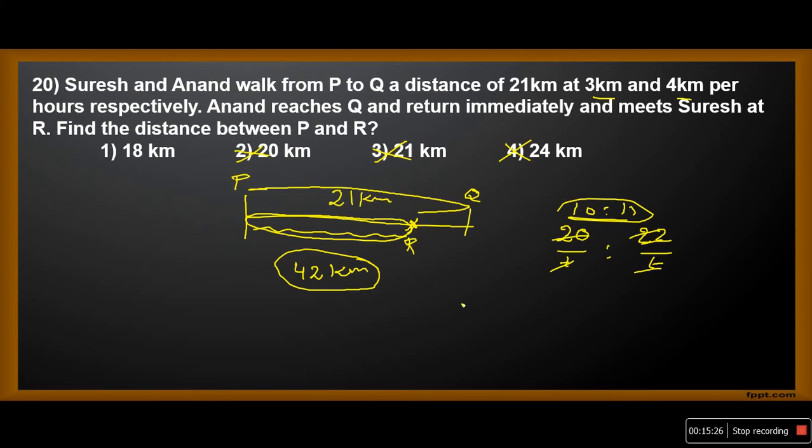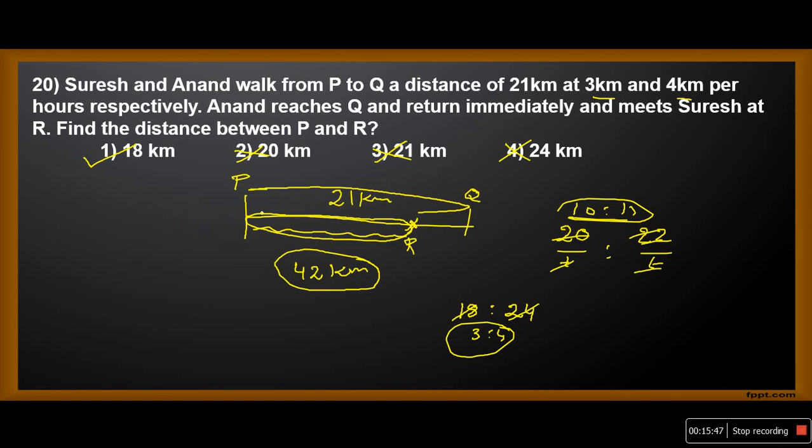Take another example. If Suresh covers 18, then Anand has to cover how much? To get 42, with 18, this has to be 24. That is 6 threes and 6 fours. We are getting the same ratio 3:4, which is satisfying. Simply, the answer is option 1. Or else you can do it like this.